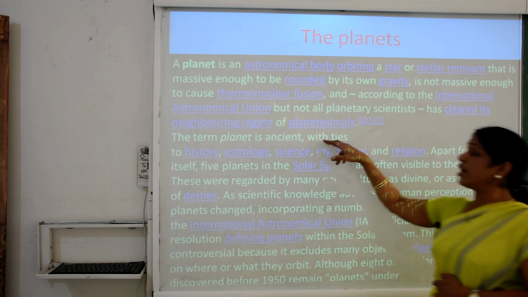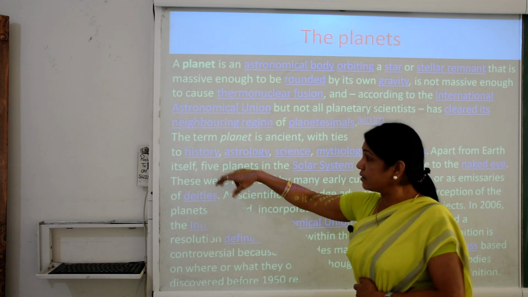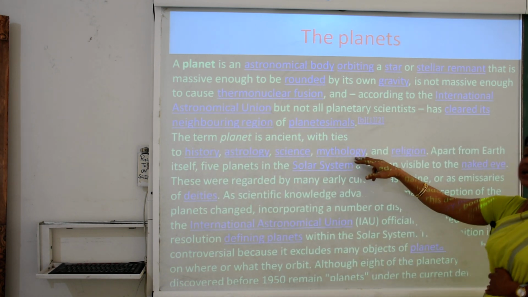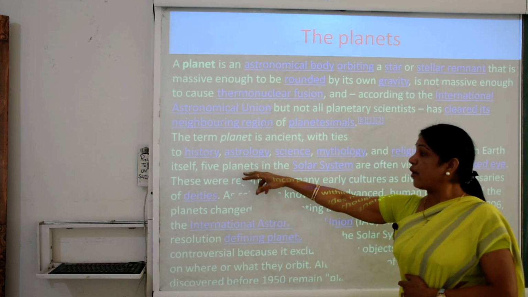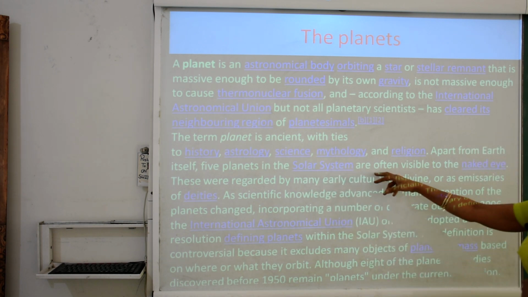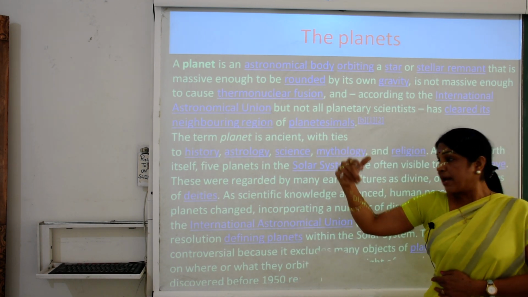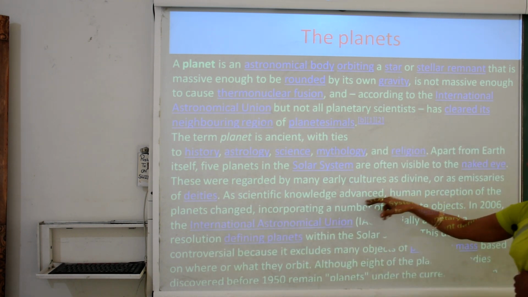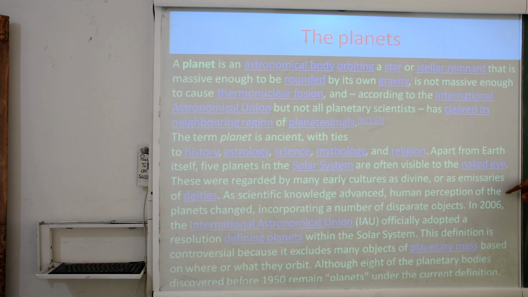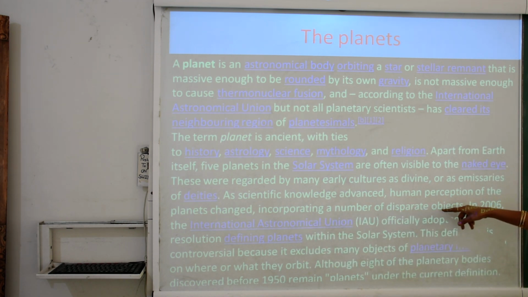The term planet is ancient, with ties to history, various subjects, astrology, science, mythology and religion. Apart from Earth itself, 5 planets in the solar system are often visible to the naked eye. There is no need to use any type of equipment to watch that. As scientific knowledge advanced, human perceptions of the planets changed, incorporating a number of disparate objects.